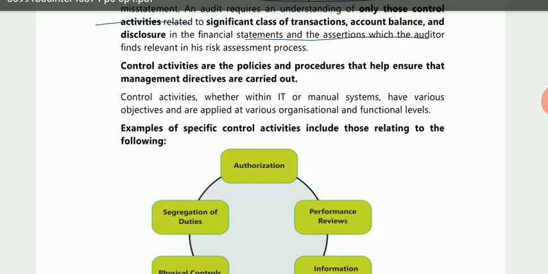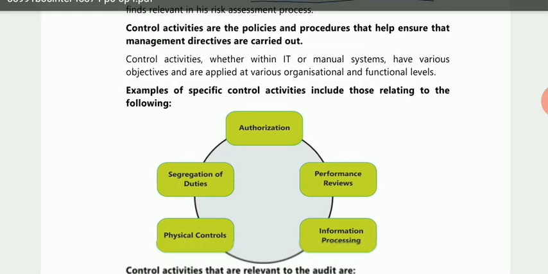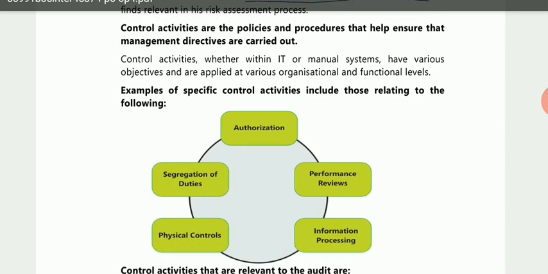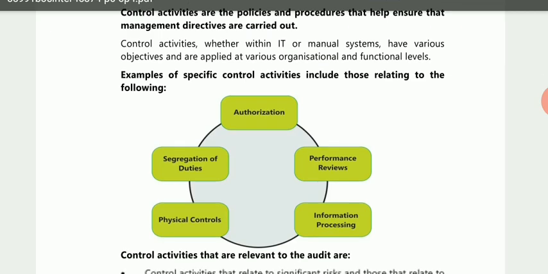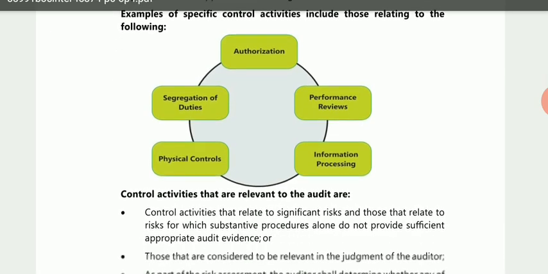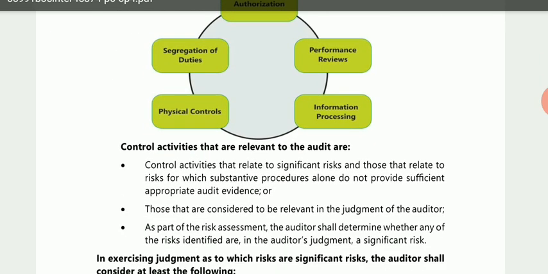Now let's discuss, they have just given some examples of specific control activities. They are saying that authorization is a control activity, then segregation of duty is a control activity, physical control. So these all are examples of control activities.